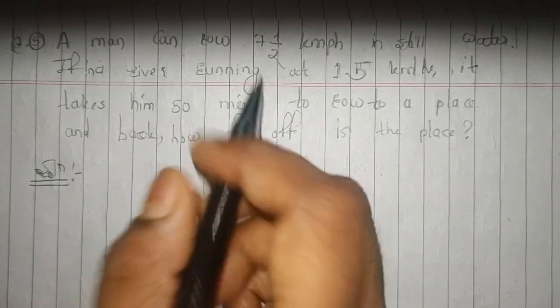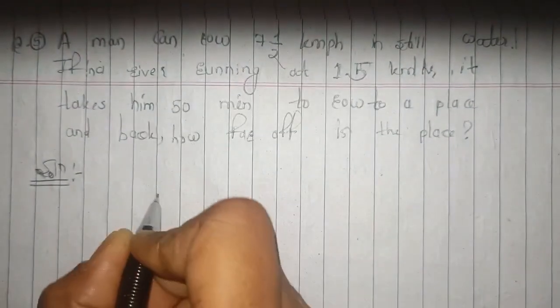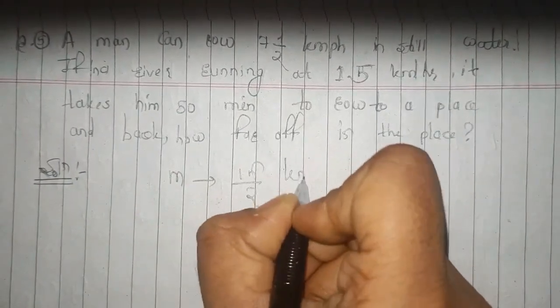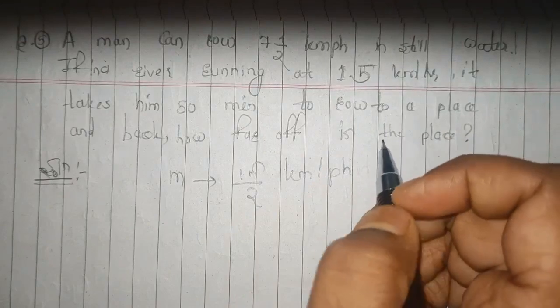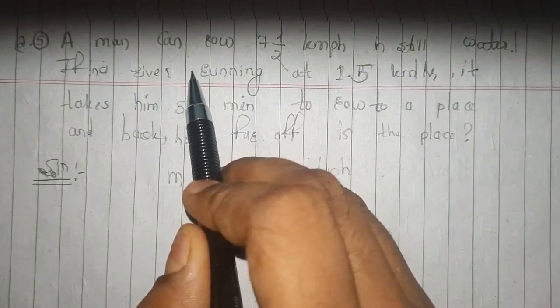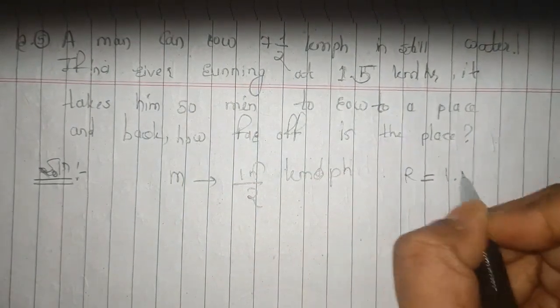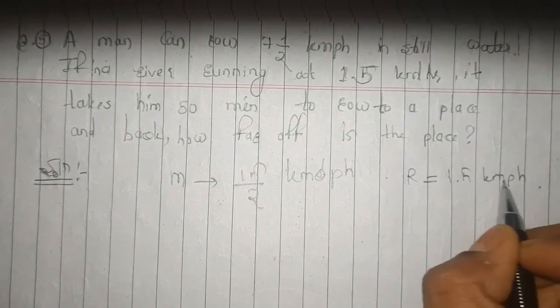Right? So first of all, as the man can row 14 plus 1, that is 15 by 2. So this is the man's speed, which is 15 by 2 km per hour. Right? And then the river running at 1.5 km per hour, what does it mean? This is the river speed, 1.5 km per hour.